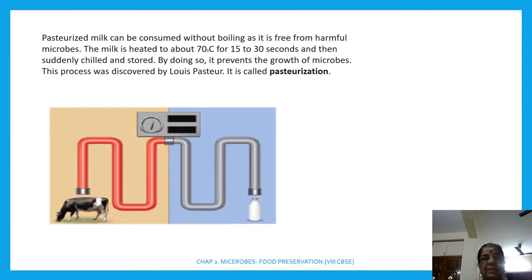Pasteurized milk can be consumed without boiling as it is free from harmful microbe. What is pasteurization? The milk is heated to about 70 degrees centigrade for 15 to 30 seconds and then suddenly chilled and stored. By doing so, it prevents the growth of microbe. And this process was discovered by Louis Pasteur, so it is called pasteurization. What does it mean? Milk can be consumed without boiling as it is free from harmful microbe.